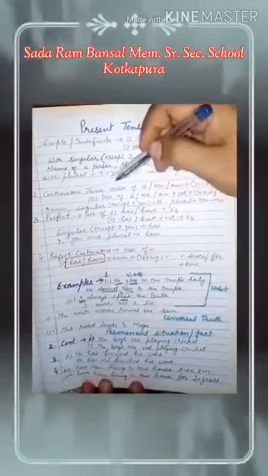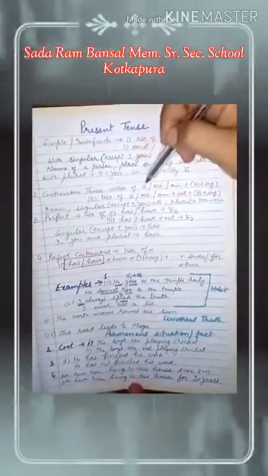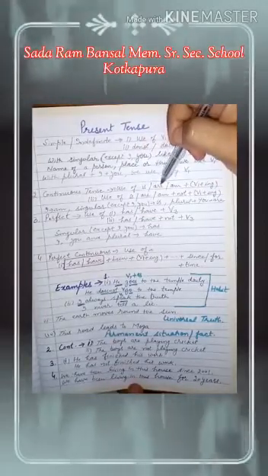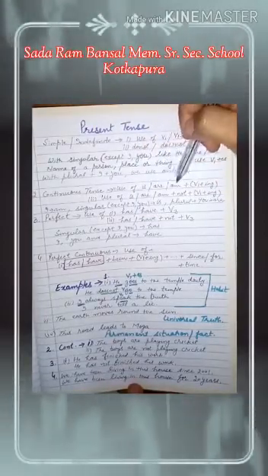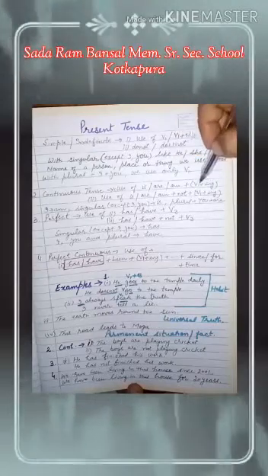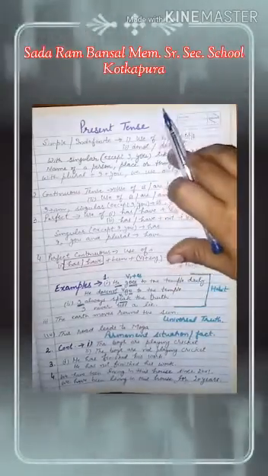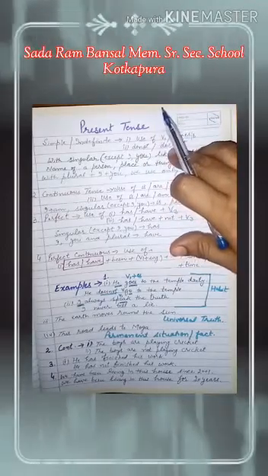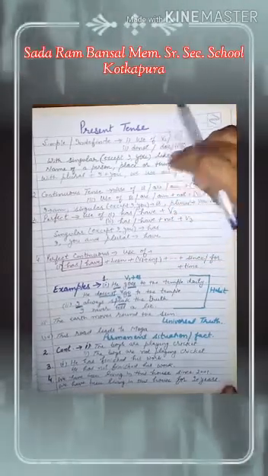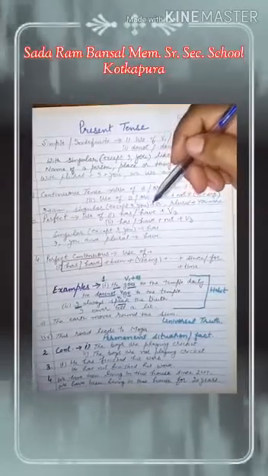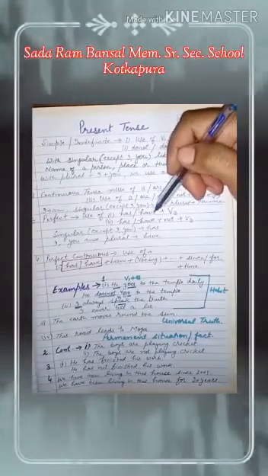And in present continuous tense, we use is or are or am plus ing with first form of the verb. This tense is used to describe an action in progress or the continuity of an action in the present.